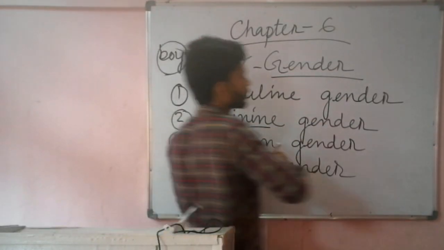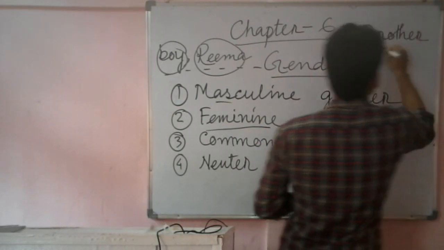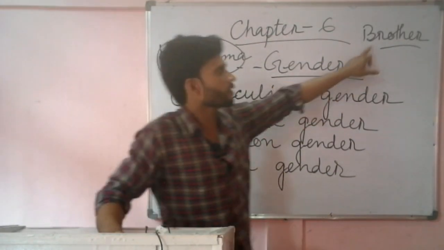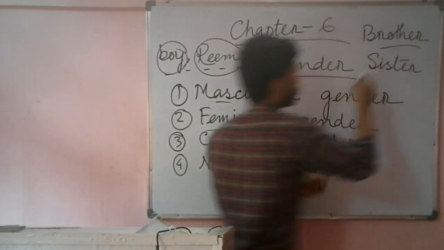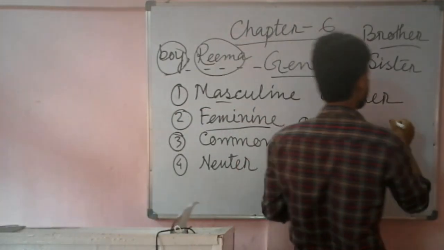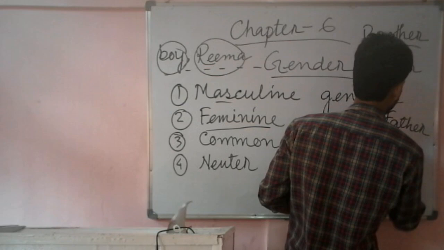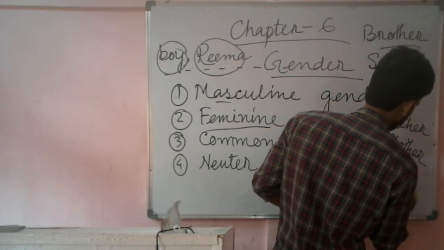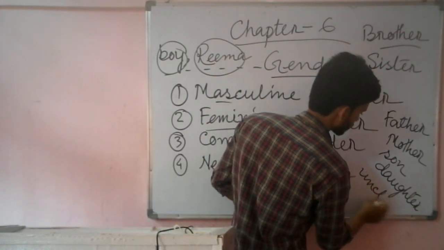If I write here brother, then it is a masculine gender because it refers to a male. If I write sister, then it will be the opposite of masculine. It will be feminine, sister. Just like that, if I write father, then mother, then son, daughter, like that, uncle, aunt.